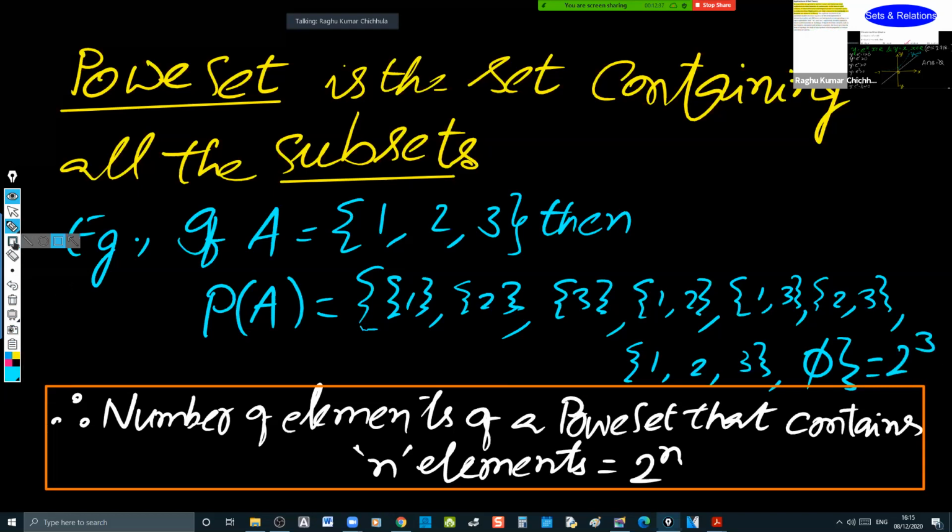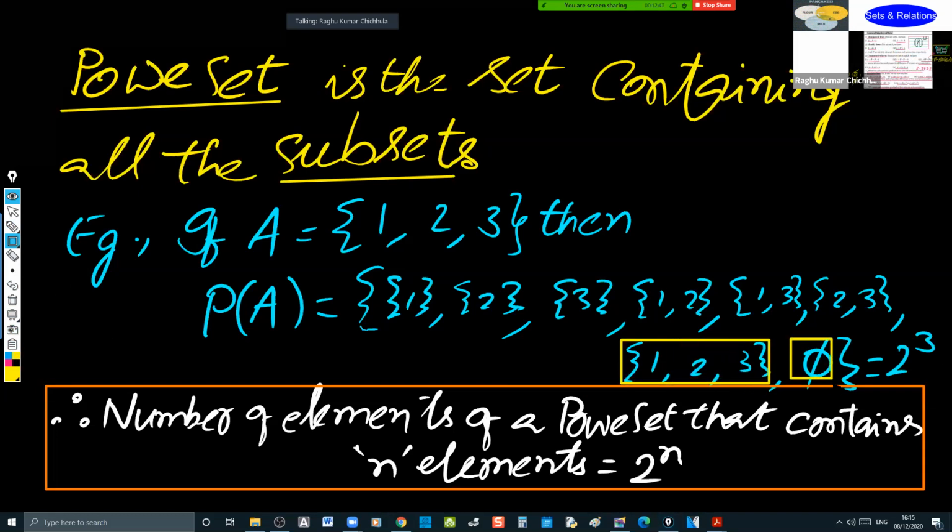These are the two special cases you have to notice: the set itself and the null set. These two are said to be improper subsets, and the rest are said to be proper subsets.